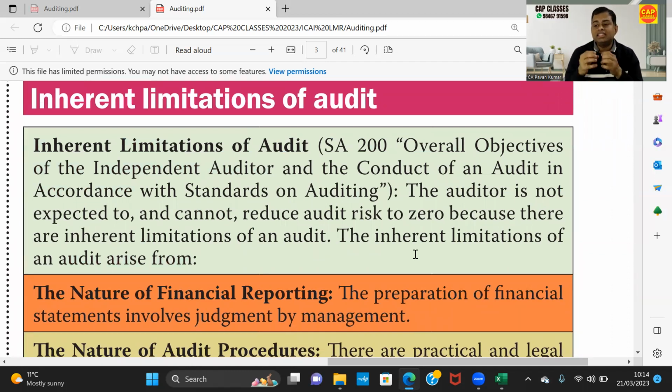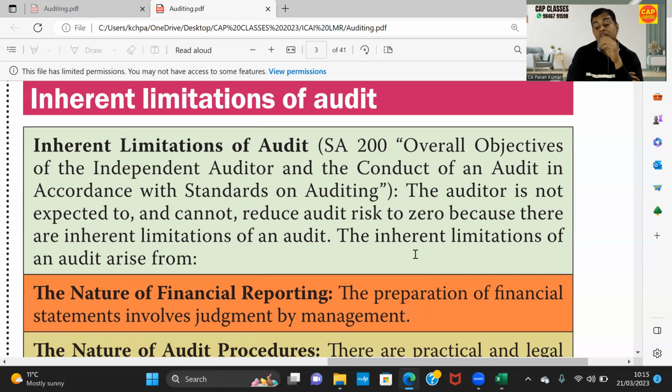What is audit risk? Audit risk is a risk that I express an inappropriate audit opinion where the financial statements are materially misstated. That means in layman language, there are some frauds or errors in the financial statements, but I did not report them, and I have given a clean report. That means there is a fraud, and in my report, I said there are no frauds. That is audit risk. Can I reduce that audit risk to zero? Whatever my experience is? No.